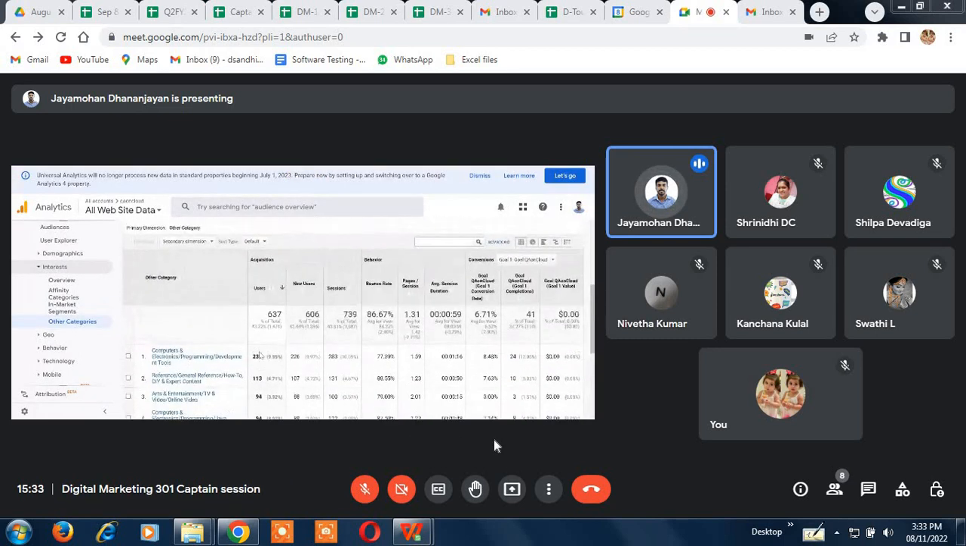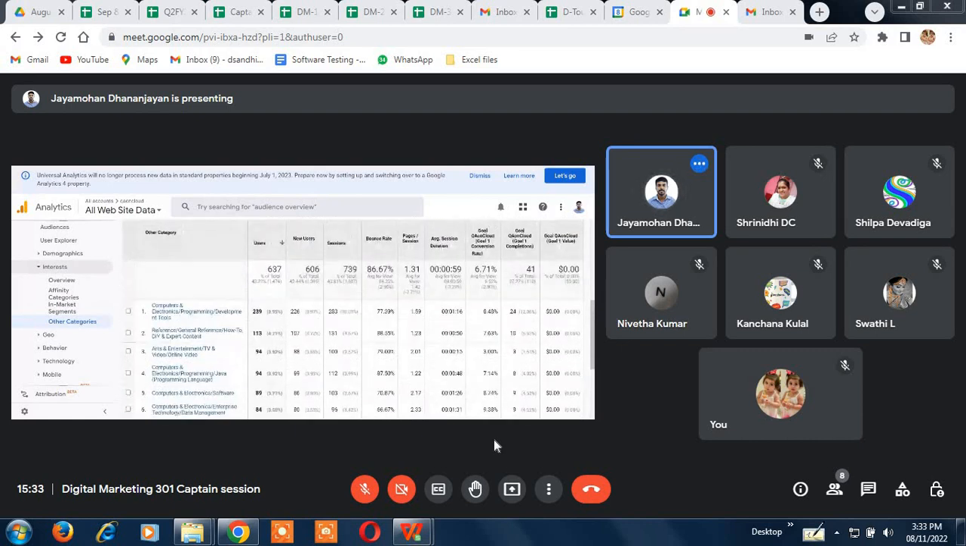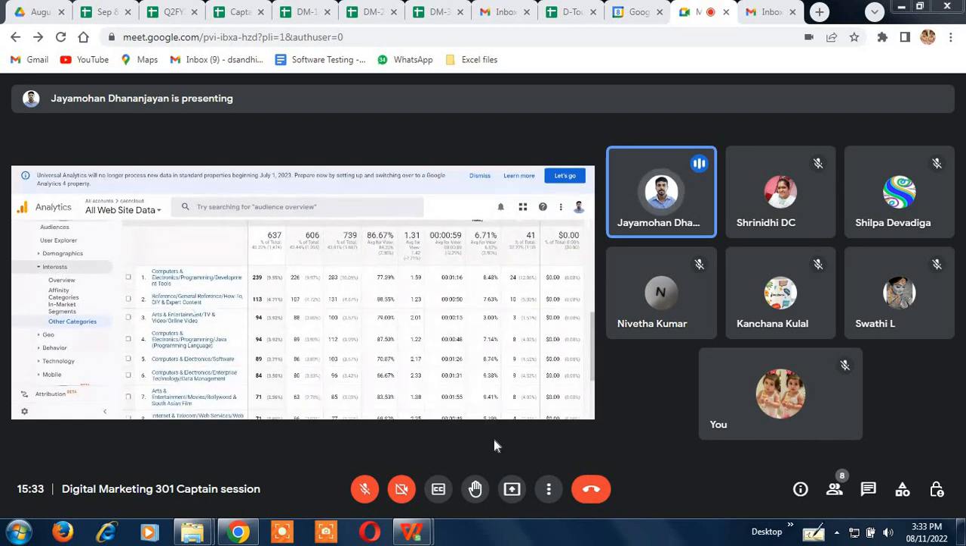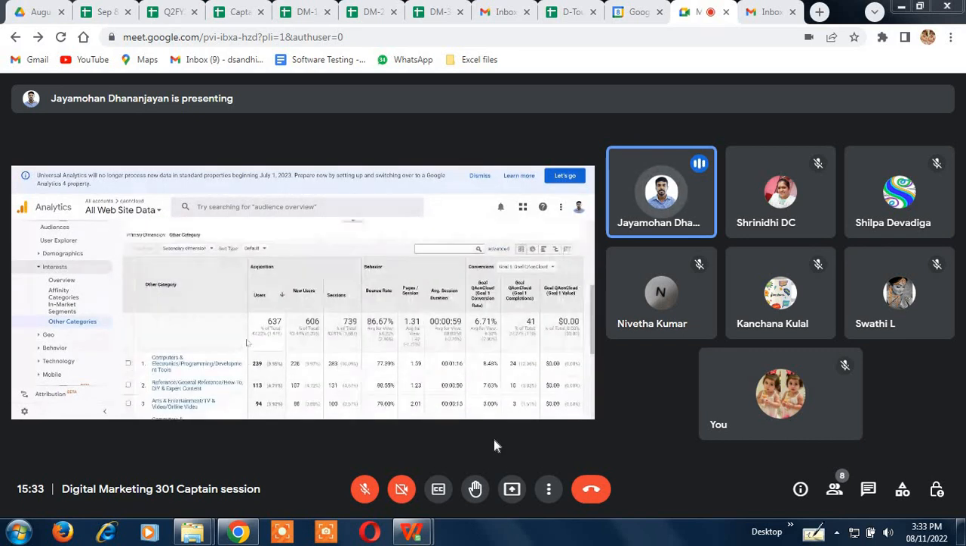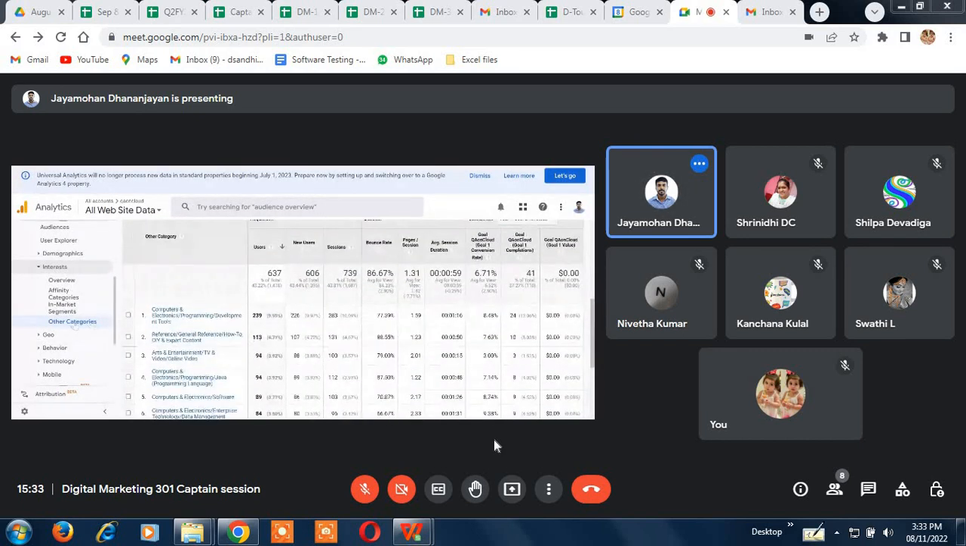So what are the other categories that we are getting the traffic from? These are the other categories, computers. These are definitely not relevant to us at all. So yeah, that's why they are mentioned as other categories. So geo, I think we already covered. Language, location, I've covered this. Behavior also.